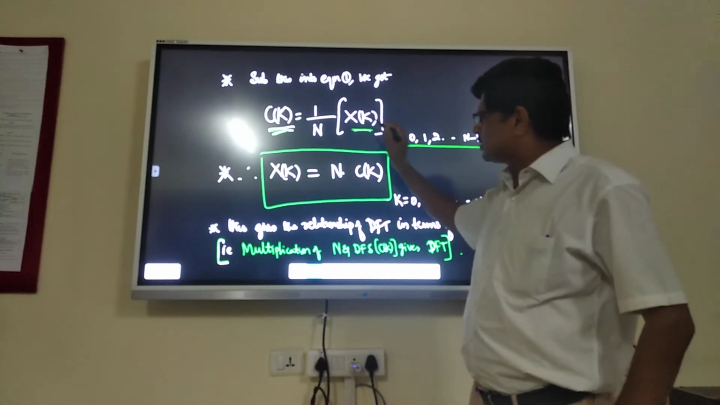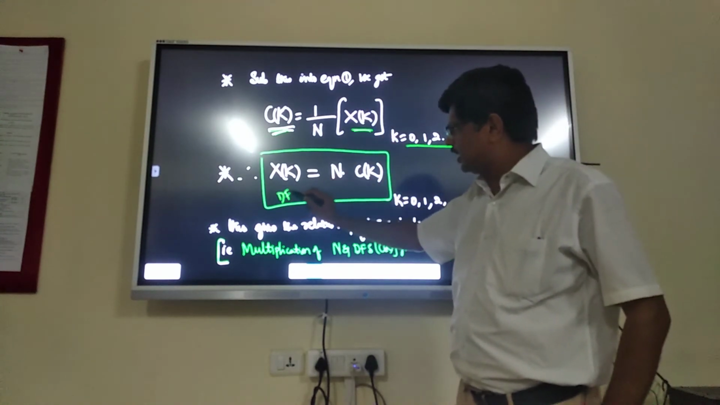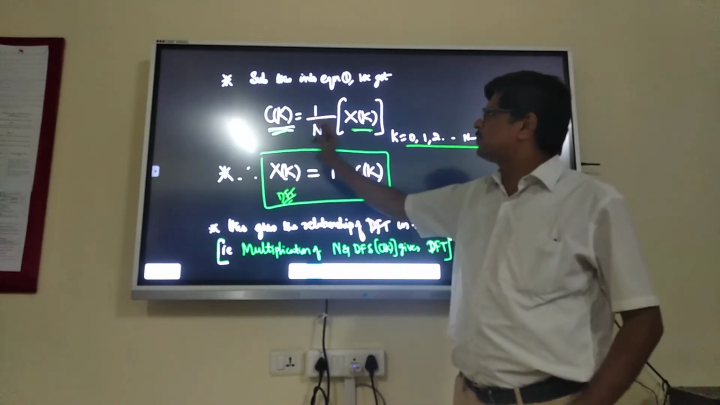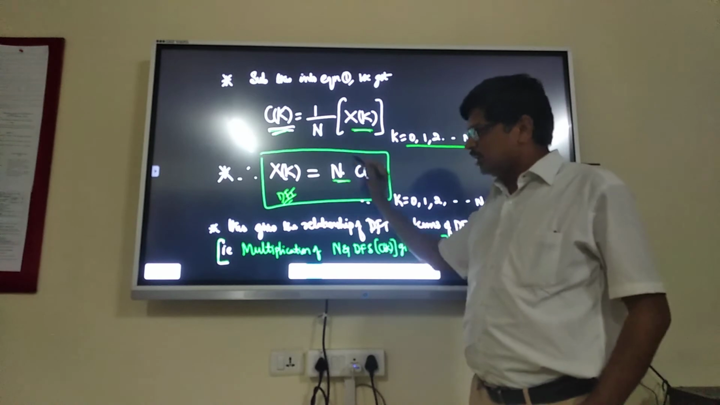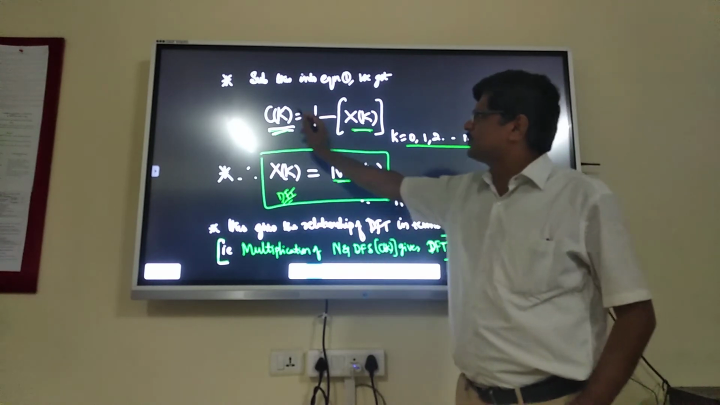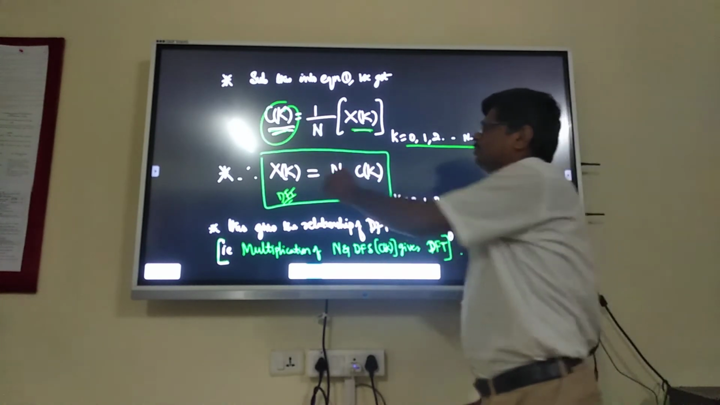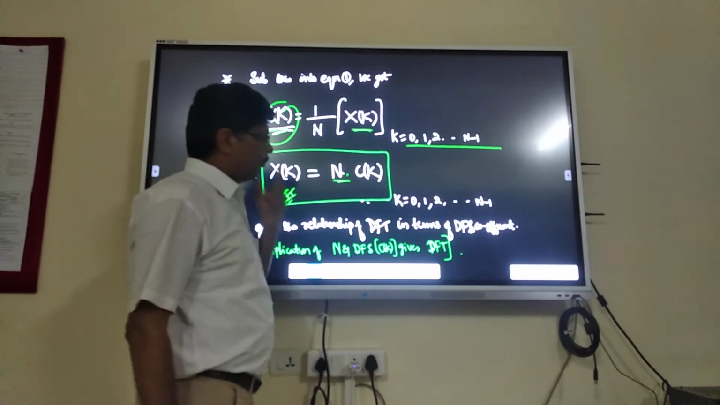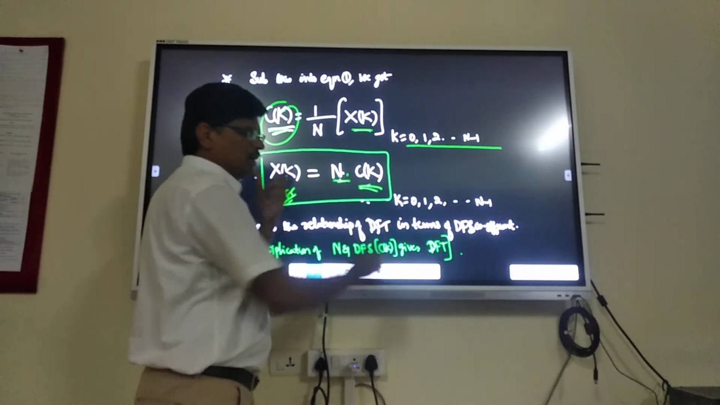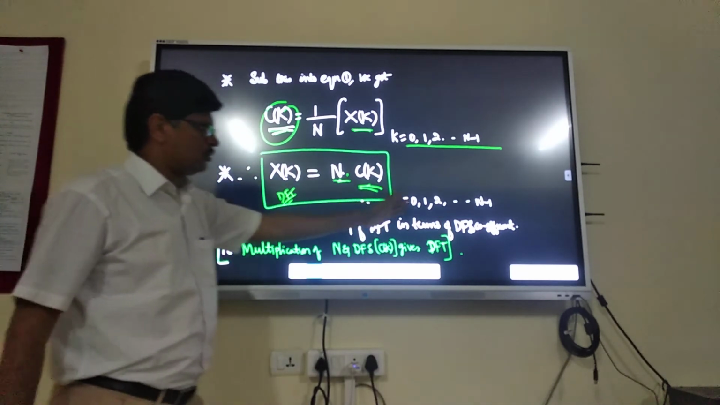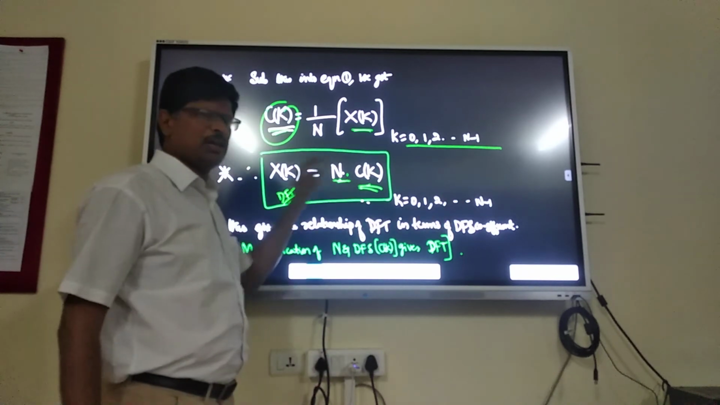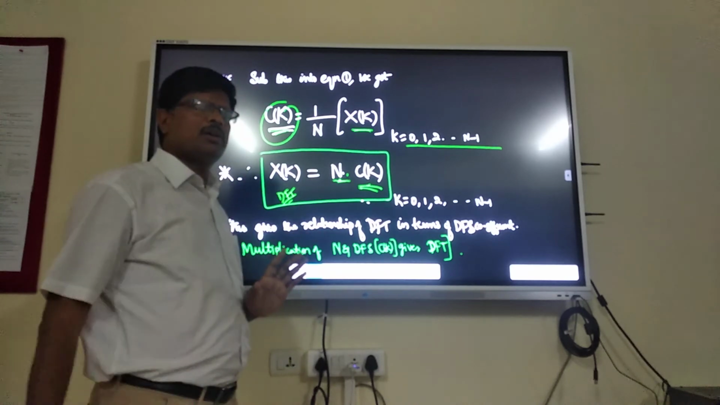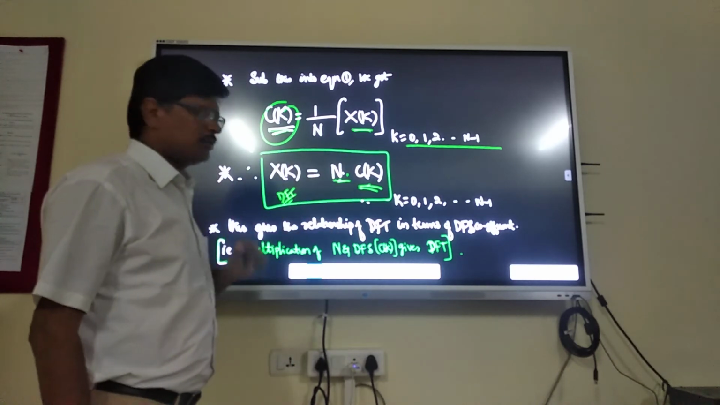Therefore, what is the X of k, the DFT? X of k, the DFT, can be written in terms of C of k as X of k is equal to N, the number of samples, into C of k, the DFS coefficient. Now see, therefore DFT is equal to the number of samples into C of k, the DFS coefficient, where k is equal to 0 to N minus 1. If you know DFS coefficients and the number of samples, you can calculate the DFT of that signal. That's what this is.